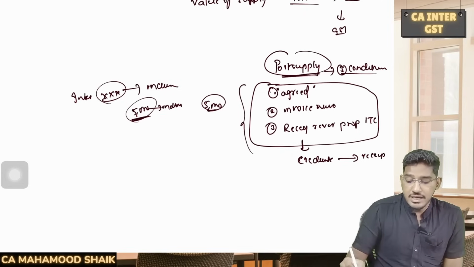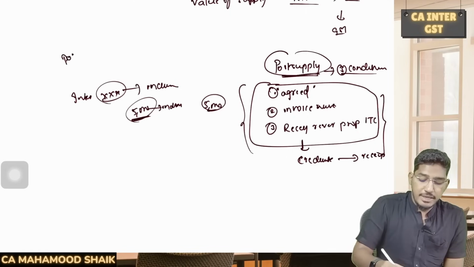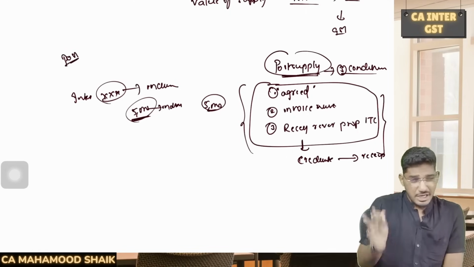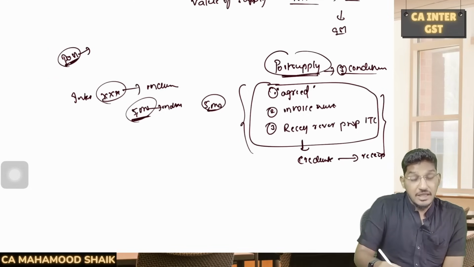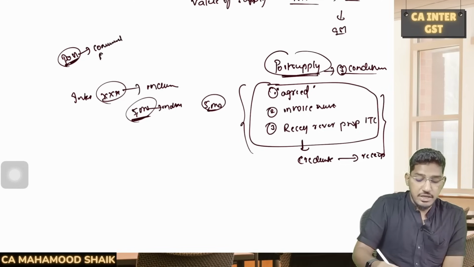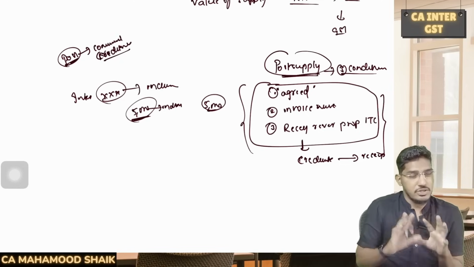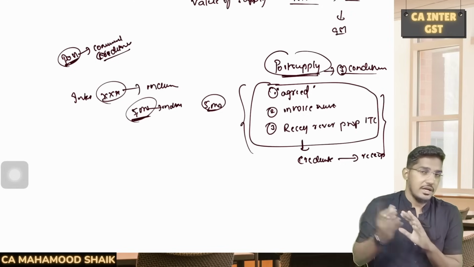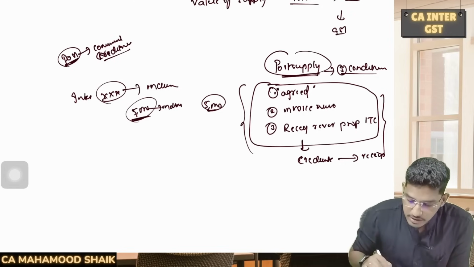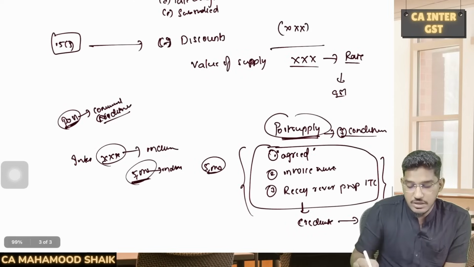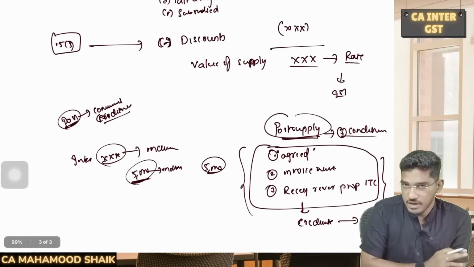In case any of these conditions are violated, then post supply discount will not be eligible to be reduced from the value of supply, and in those cases the supplier will not give a credit note as per GST Act. The supplier will give something called a commercial credit note. What will he give? He will give a commercial credit note, on the basis of which ITC need not be reversed. Clear everybody? So this is the treatment of discounts, which discounts are reduced, which discounts can't be reduced.